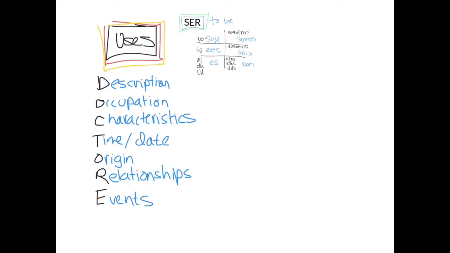So here's some examples, one per each situation that we have for the uses. So description, something we can see. Ella es alta. She is tall. That would be a description. Occupation. Yo soy profesora. I'm a teacher. If you're a student, that would count as an occupation as well.